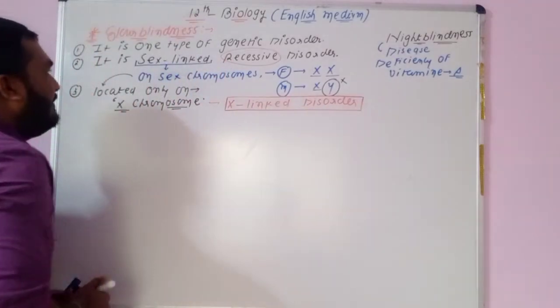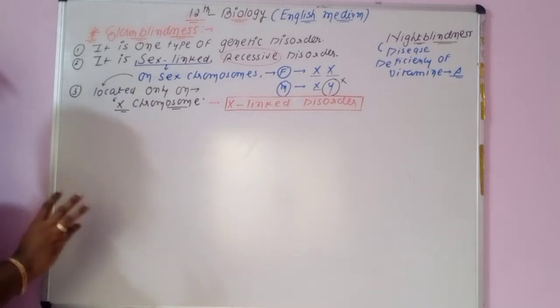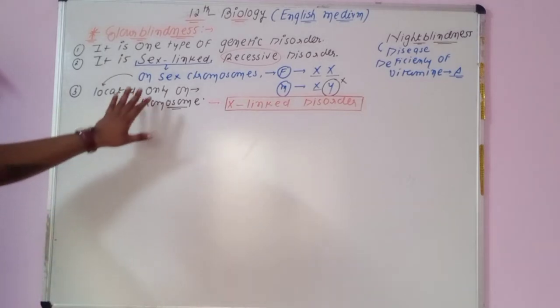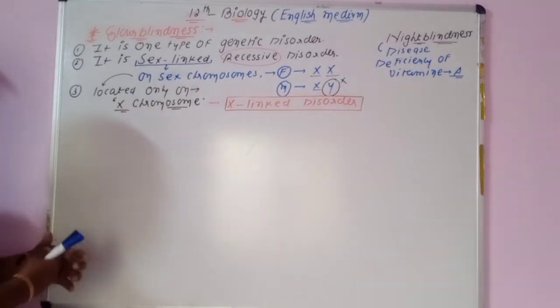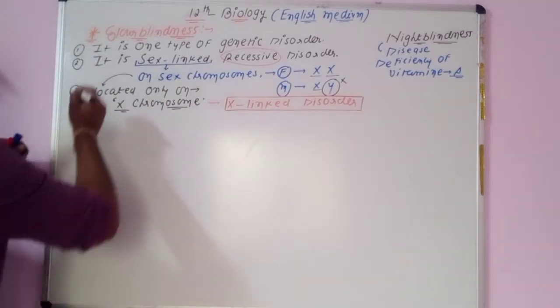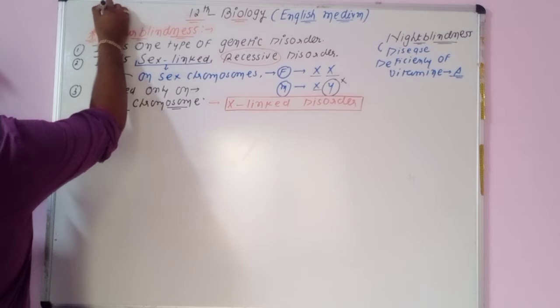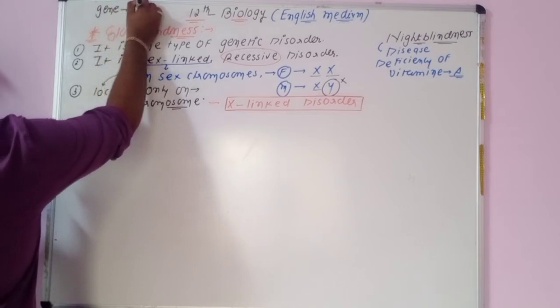So that is all about color blindness. There are three important points: genetic disorder, sex-linked recessive disorder, and the gene responsible for color blindness is small c.